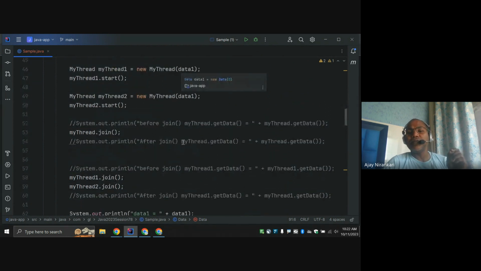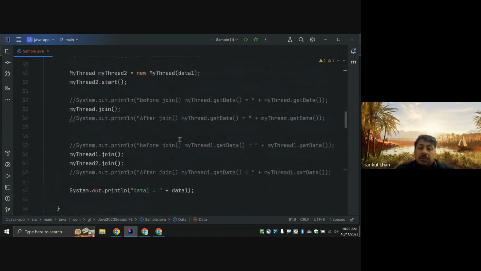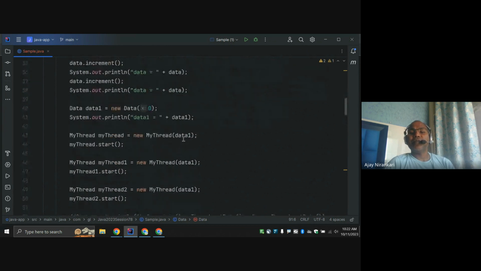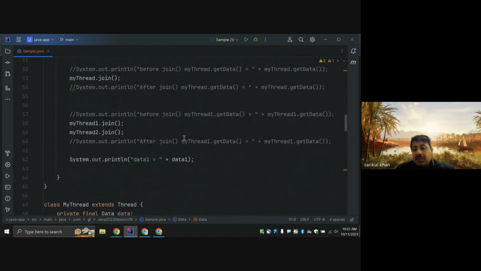Is it clear? So let's do some practice. Yeah, I have to practice this.